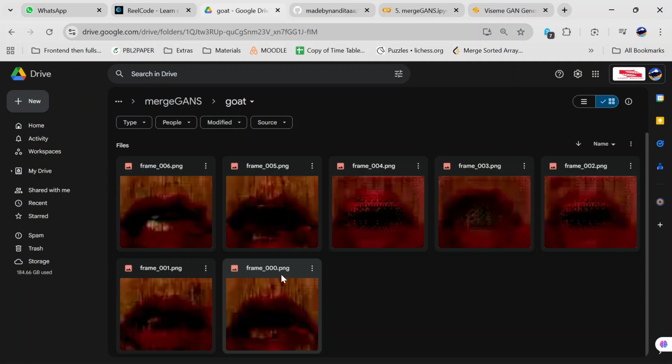Now it's not very clear because I have not even used 25% of the dataset to train, because it took me 3 months to train 12 Visme classes, and I reduced the dataset so that I could train a bit faster. But if I have more GPU, I think I can train on the entire dataset. That will improve the image quality, and I think that will also improve the generalization of the lips a little bit.